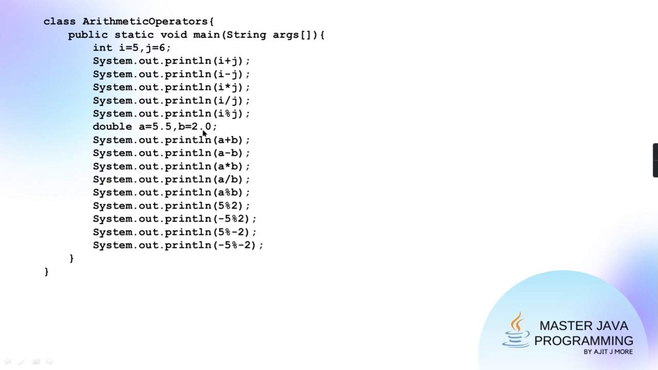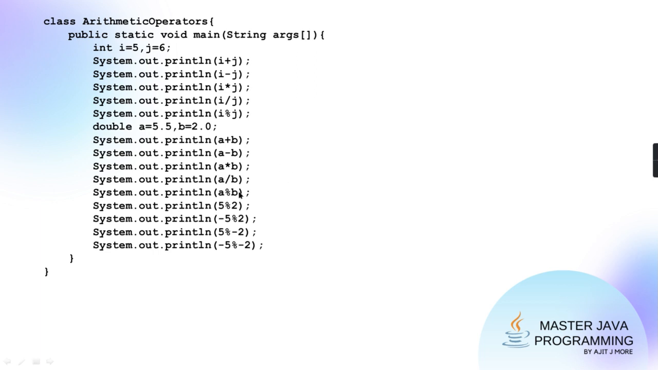7.5. Add, no? It is 7.5. Here will it be 3.5? Multiply. Is it 11.0? Divide. And both are double. Double divided by double. Is the answer double only? Double divided by double, the answer is double. So will it be 2.75? 5.5 divided by 2. It is 2.75.